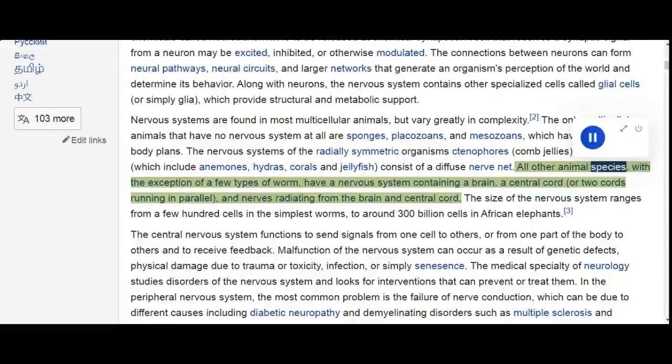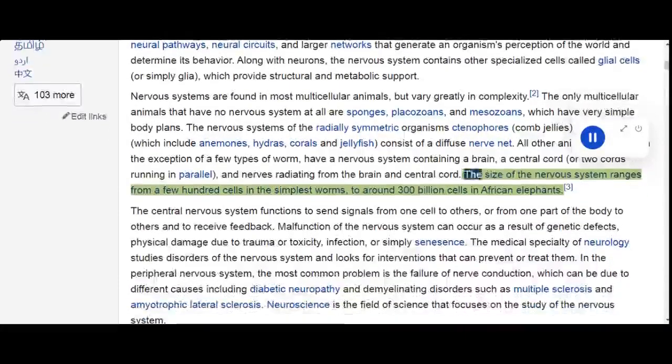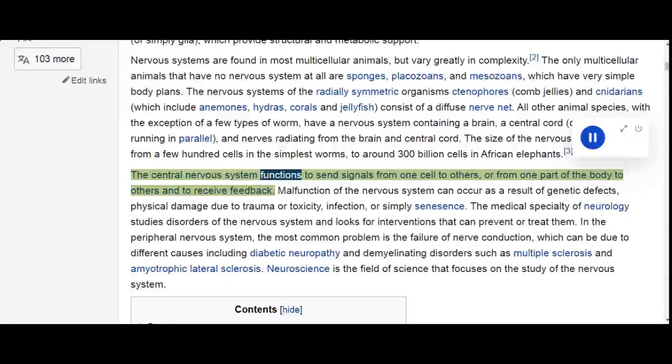All other animal species, with the exception of a few types of worm, have a nervous system containing a brain, a central cord, or two cords running in parallel, and nerves radiating from the brain and central cord. The size of the nervous system ranges from a few hundred cells in the simplest worms, to around 300 billion cells in African elephants. The central nervous system functions to send signals from one cell to others, or from one part of the body to others, and to receive feedback.